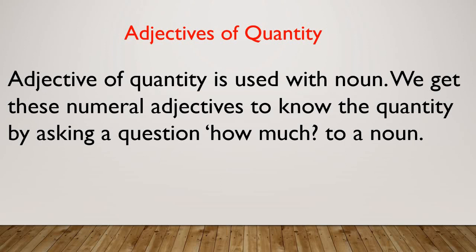And here rice is an uncountable noun. We cannot count rice. Adjective of quantity is also used with uncountable noun. And the next is to know the quantity by asking a question how much. So we can ask the question like how much rice you want. We can ask this question how much. So the answer will be I want less rice, I want more rice. So student, in adjective of quantity, noun shows the quantity. And adjective of quantity is also used with uncountable noun.